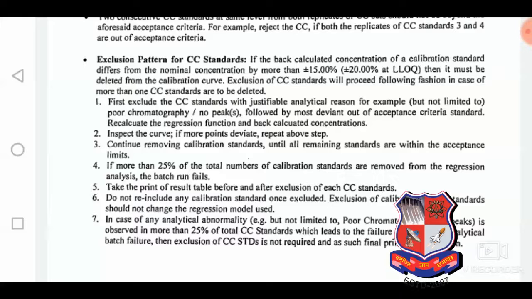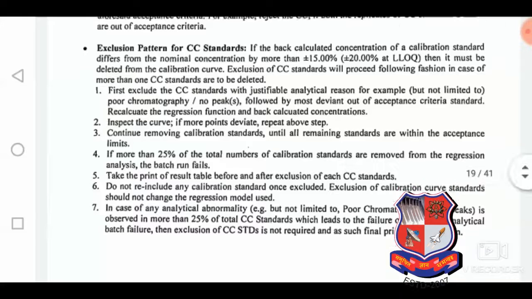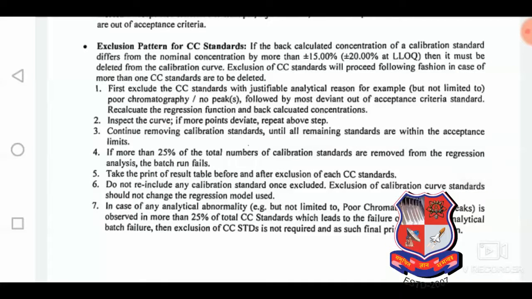Exclusion of CC standards will proceed in the following fashion in case more than one CC standard is to be deleted. First exclude the CC standard with a justifiable analytical reason, for example, but not limited to, poor chromatography or no peak, followed by the most deviant out-of-acceptance-criteria standard. Recalculate the regression function and back-calculated concentrations. Inspect the curve. If more points deviate, repeat the above step, continuing to remove calibration standards until all remaining standards are within the acceptable guideline limits.